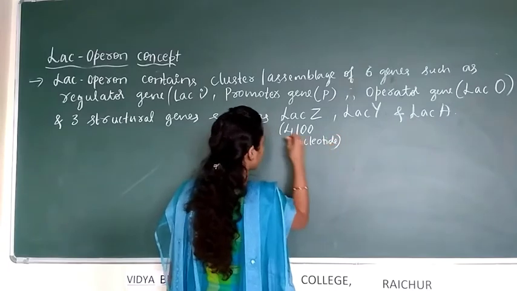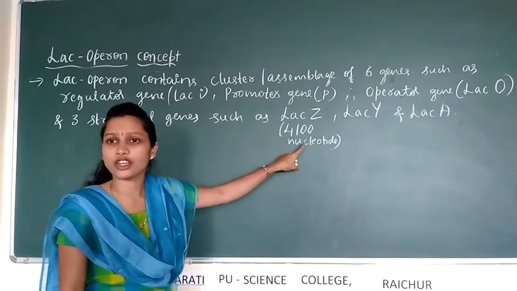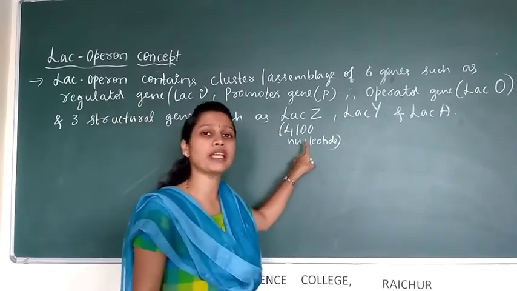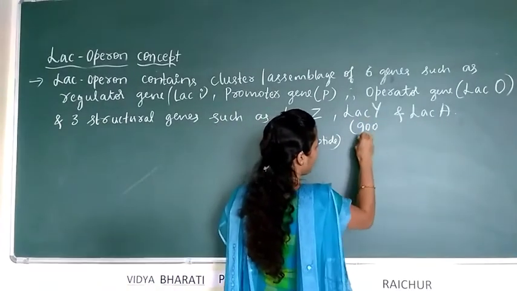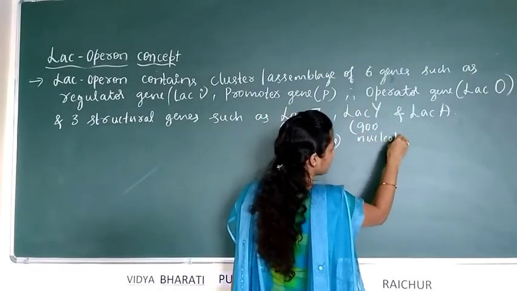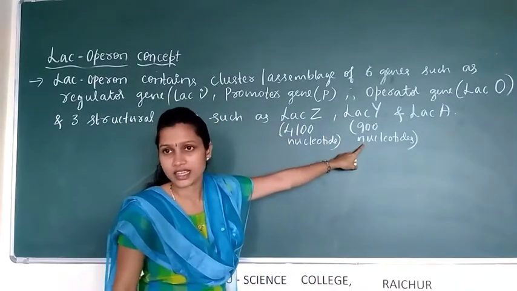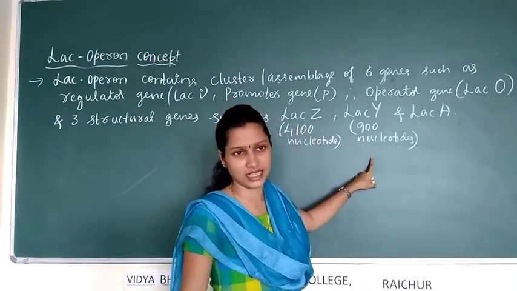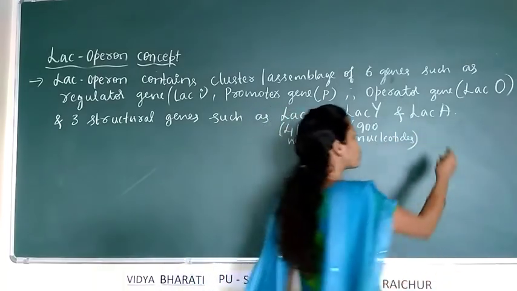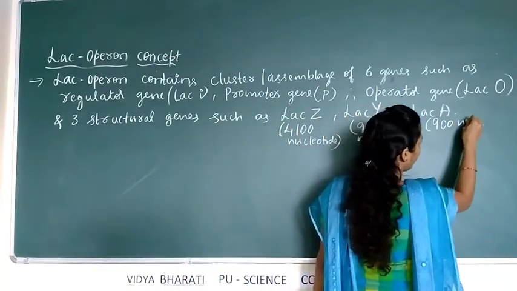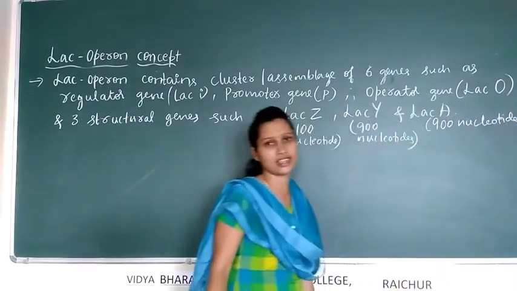LAC-Y contains around 900 nucleotides and codes for the permease enzyme. The last structural gene LAC-A also contains 900 nucleotides and codes for the enzyme transacetylase.